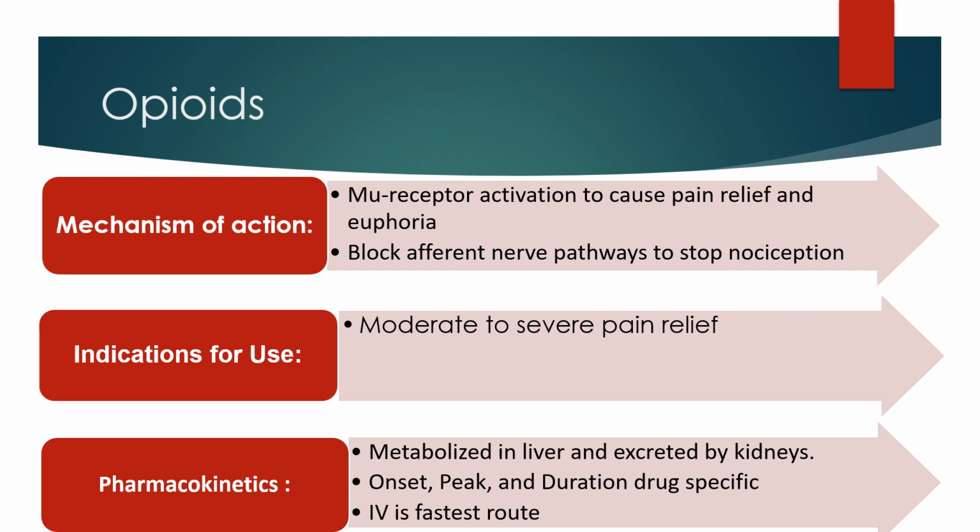They work in two ways, the first being blocking the nociceptive afferent nerves to inhibit the release of substance P to stop nociception. The second way is by helping the mu receptors to cause pain relief and euphoria at the spinal cord level of the nervous system. Mu receptors also cause respiratory depression, sedation, decreased GI motility, pupil constriction, and development of physical dependence. So knowing this, you should be able to start thinking about what kind of side effects we may have from opioids.